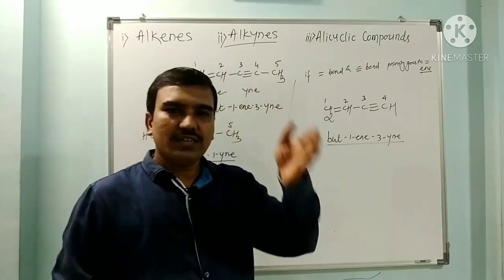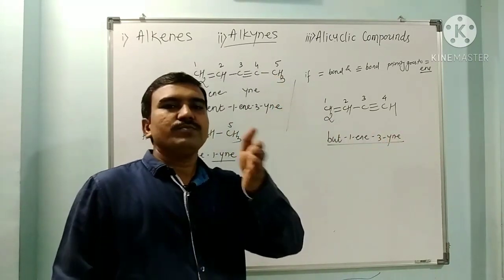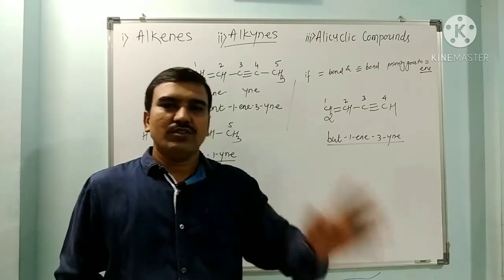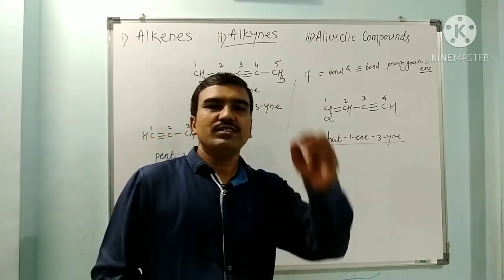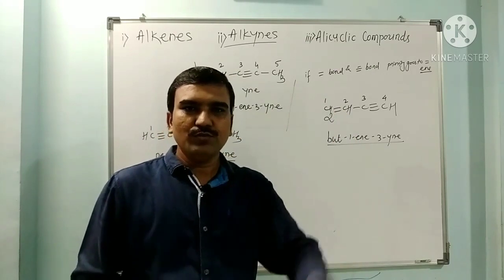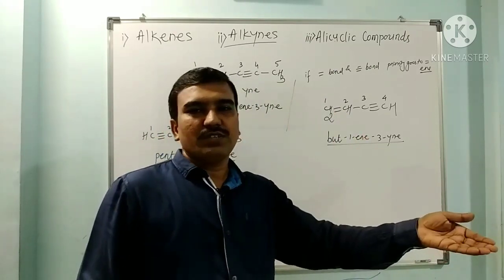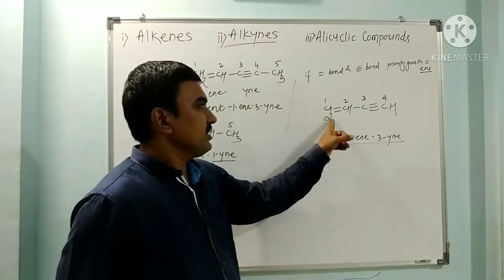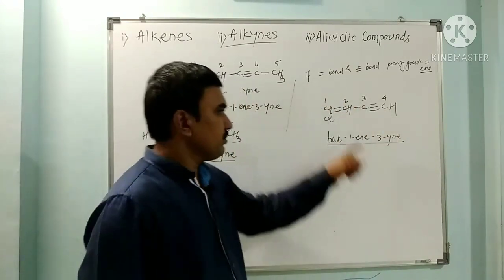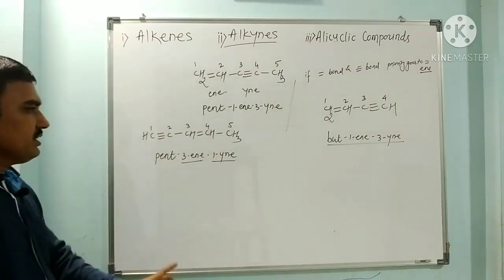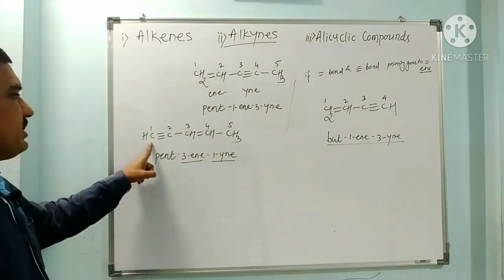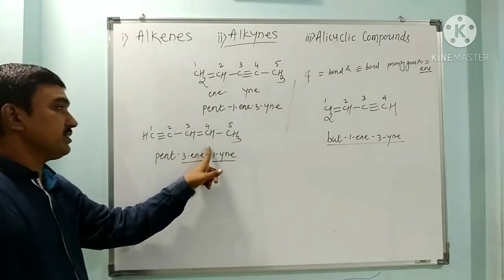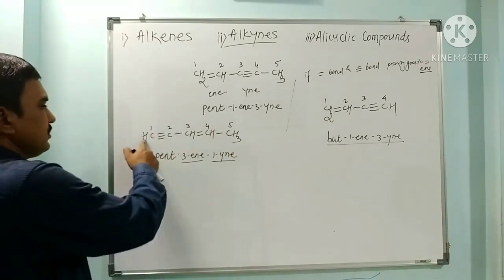If both are at unequal or dissimilar distance from the terminal carbon, then priority is not given to the double bond; the lowest number should go to the multiple bonded carbon from either side. But if both are getting the same number, the alkene as well as the alkyne, then priority goes to the alkene.